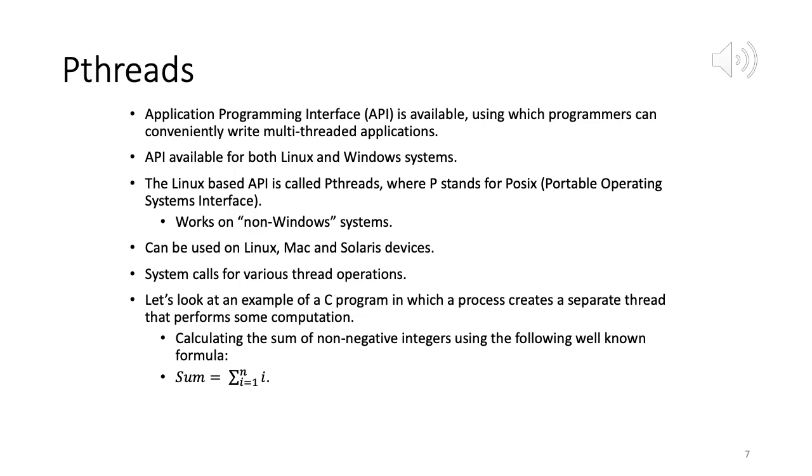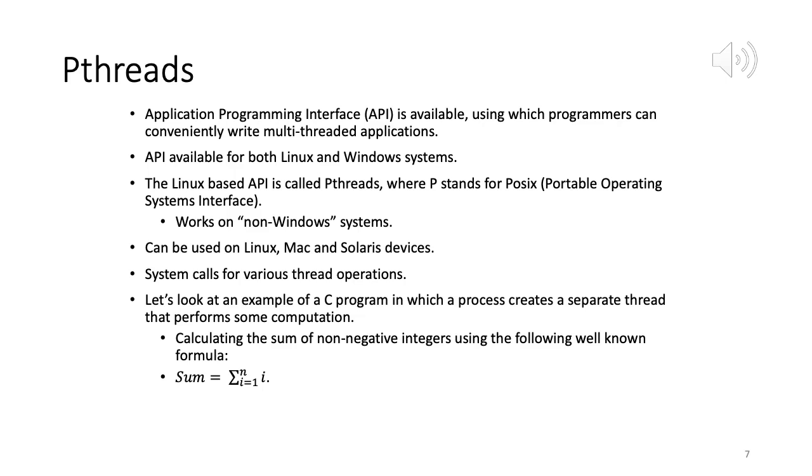Linux API is called pthreads, where P stands for POSIX. POSIX is Portable Operating System Interface, and generally it's meant to work on non-Windows systems. So which means Unix or Linux. So they can be used on Linux, Mac, and Solaris devices. So it's essentially an API, a bunch of system calls, right? Each system call for a particular thread operation.